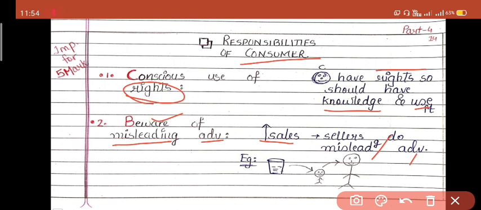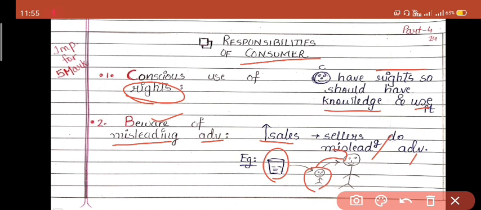They want to earn more profit, they want to increase their sales, and because of that they do any kind of advertisement. For example, by drinking such a drink, a person with short height will gain more height in a lesser time span. So this kind of advertisement is misleading, and if you are believing such an advertisement and buying the product, then it is your fault.